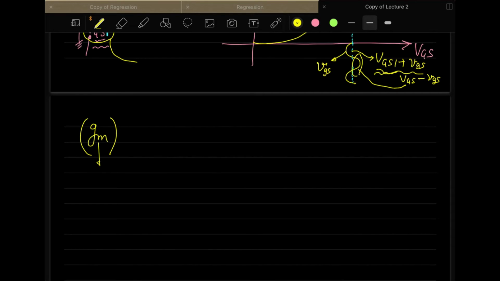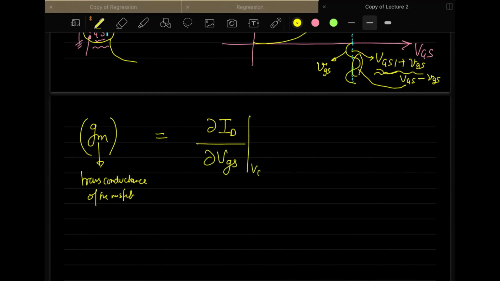GM is called the transconductance of the MOSFET, and it is defined as the partial derivative of ID with respect to VGS when your VDS is constant. So this is what the definition of GM is.